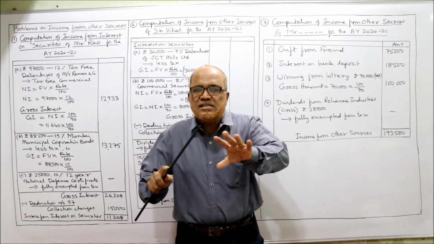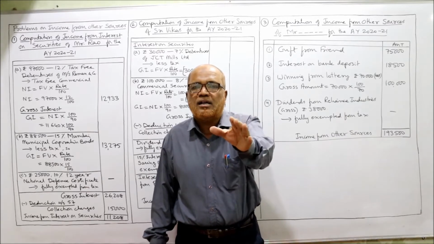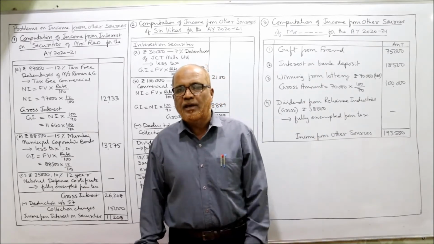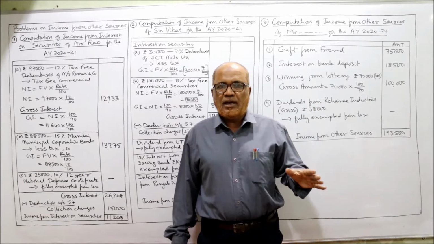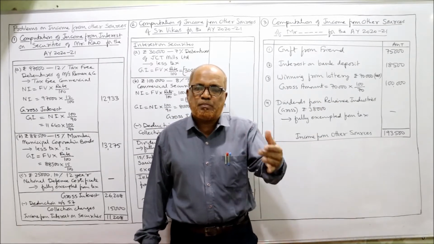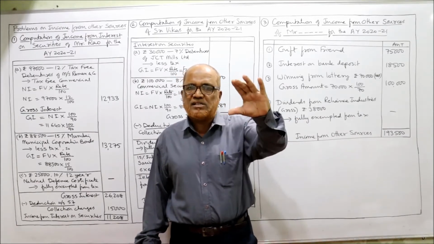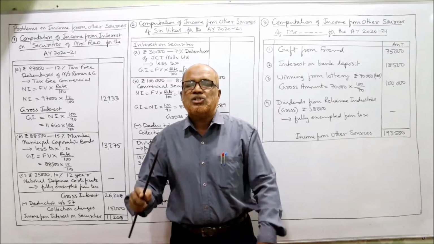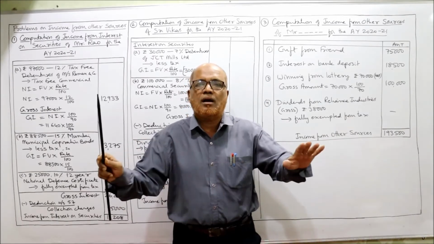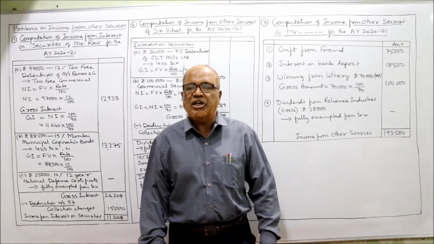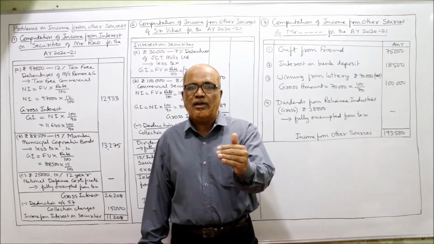First of all, exempted from tax securities are those securities on which the interest is completely exempted. The Income Tax Act has given the list of the securities, which I explained in the previous video. So first of all, you have to see if the security is exempted. Just write a note that the interest on these securities is completely exempted. It is not taxed. Second category, tax-free security.